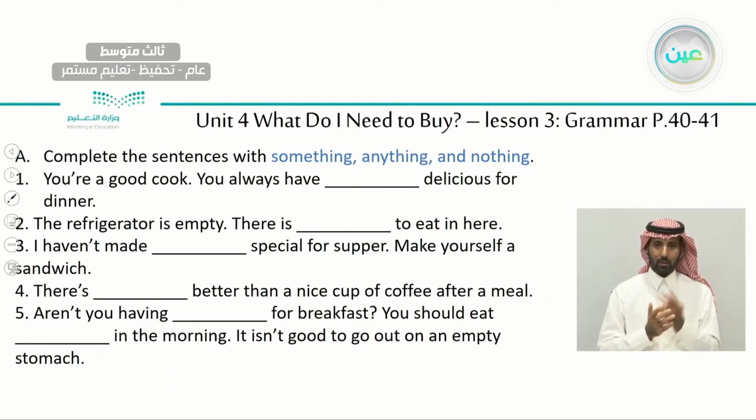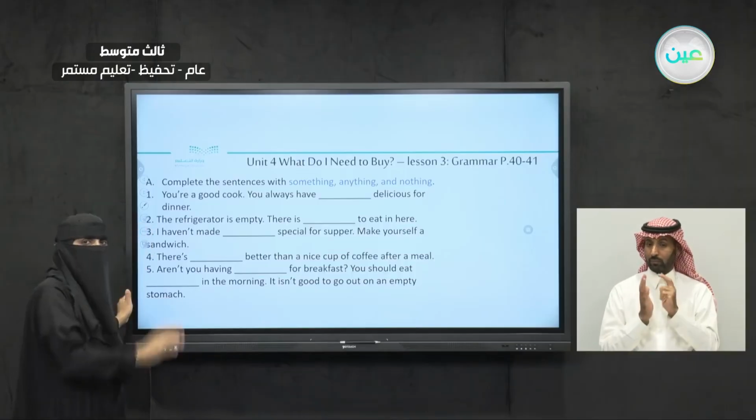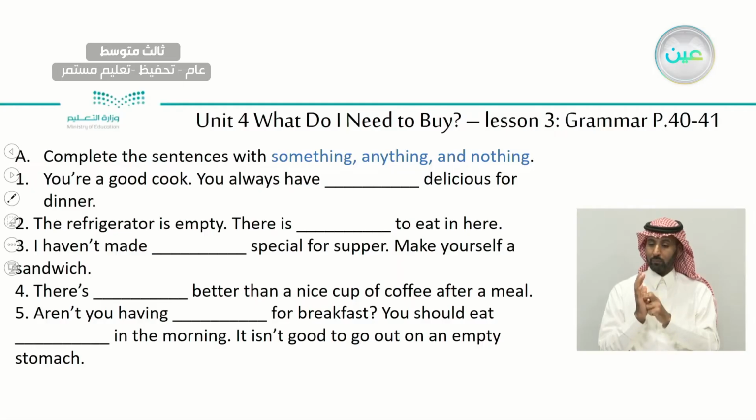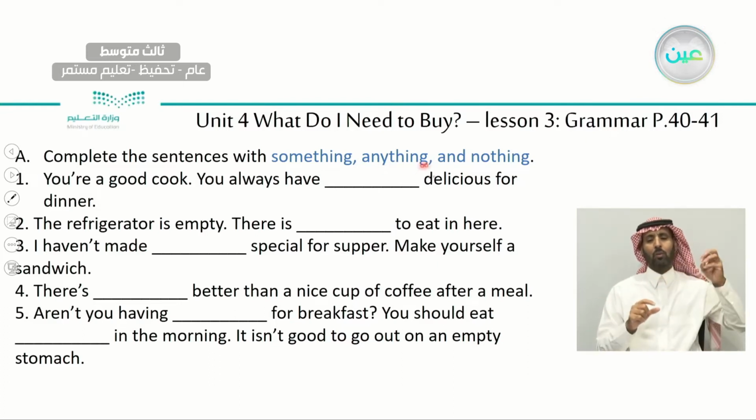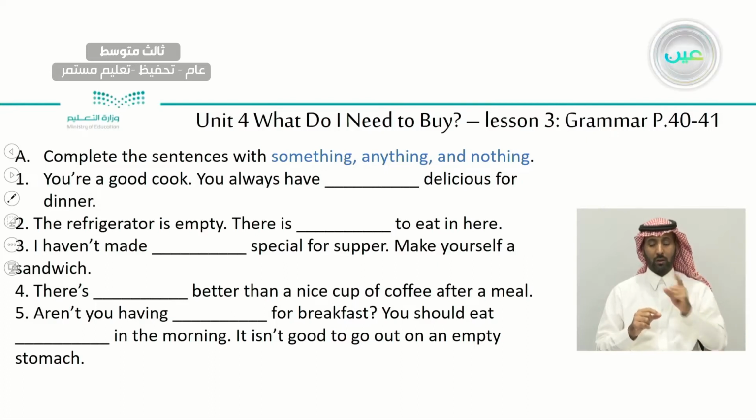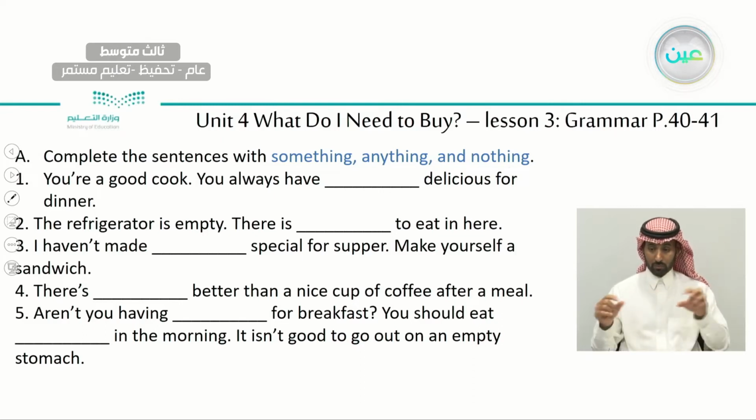Now let's see exercise A. Exercise A in your book is related to that part of grammar. Complete the sentence with something, anything, and nothing. So we have to use it, okay? Remember, anything we use with negatives and questions. Something we use with affirmative sentences. Nothing we use with affirmative sentences that have a negative meaning.